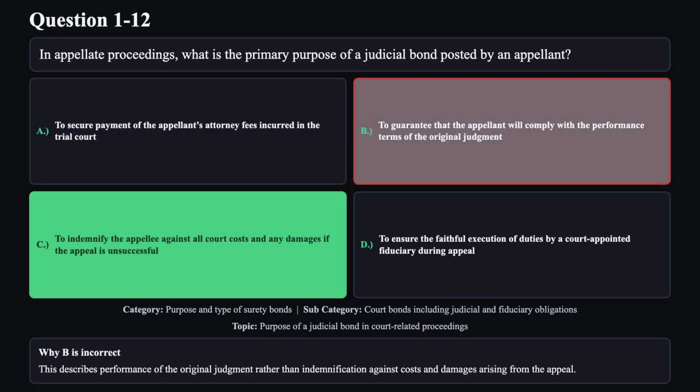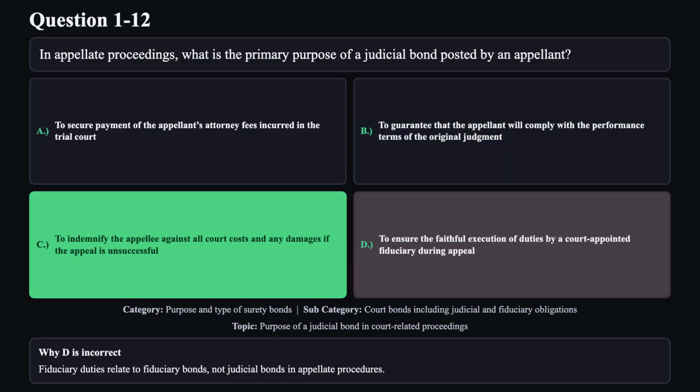Reason B is not correct. This describes performance of the original judgment rather than indemnification against costs and damages arising from the appeal. Reason D is not correct. Fiduciary duties relate to fiduciary bonds, not judicial bonds in appellate procedures.